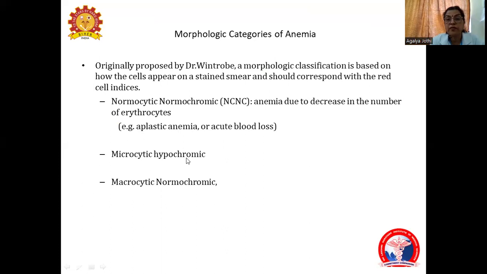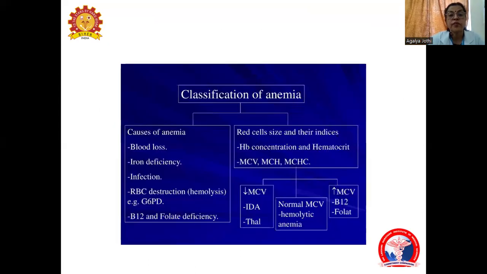Microcytic hypochromic anemia, where the MCV and MCH are reduced. Macrocytic normochromic anemia, where the MCV is increased. So the causes of anemia may be blood loss and deficiency, infection, RBC destruction, folate and B12. But based on the red cell size and indices, hemoglobin concentration and hematocrit, MCV, MCH, and MCHC, it is divided into decreased MCV, normal MCV, and increased MCV.